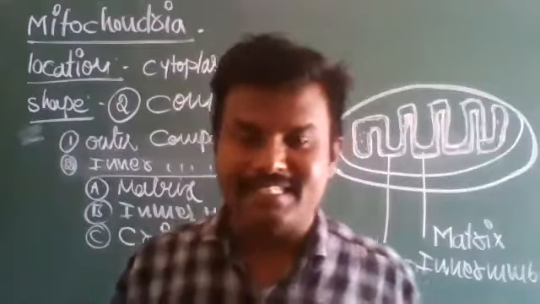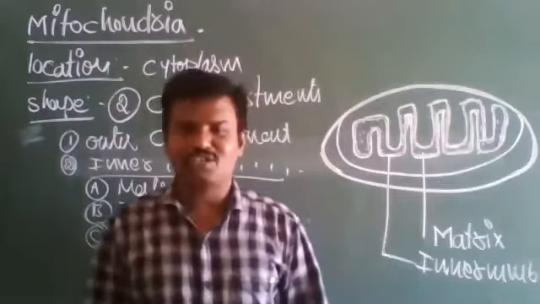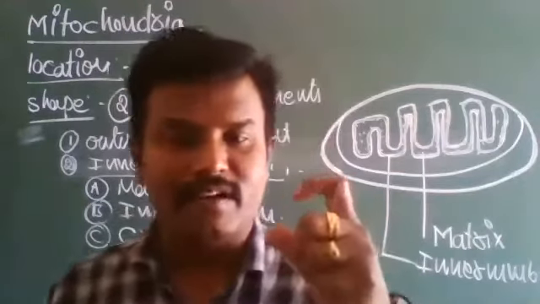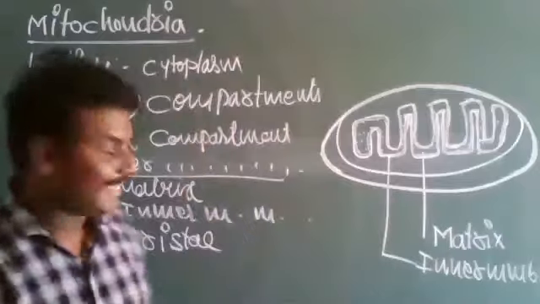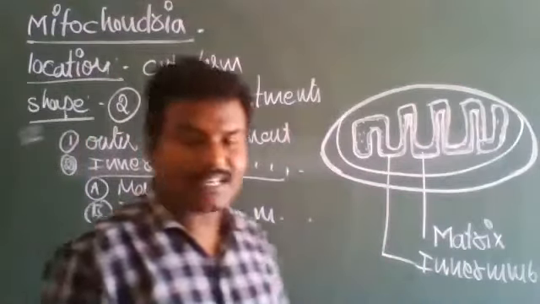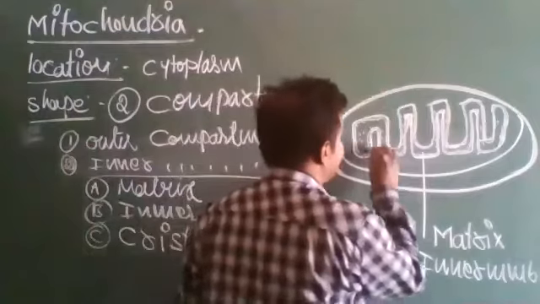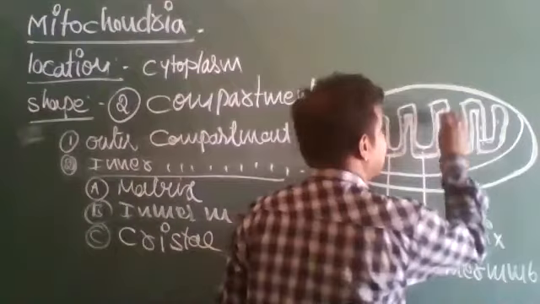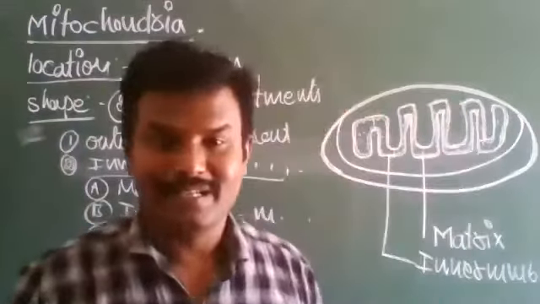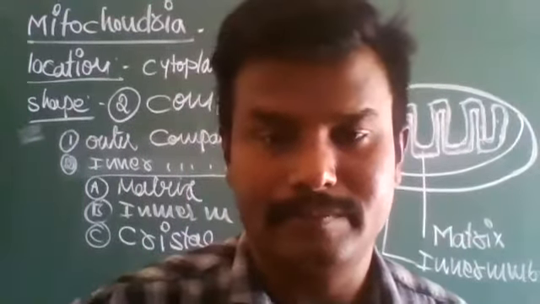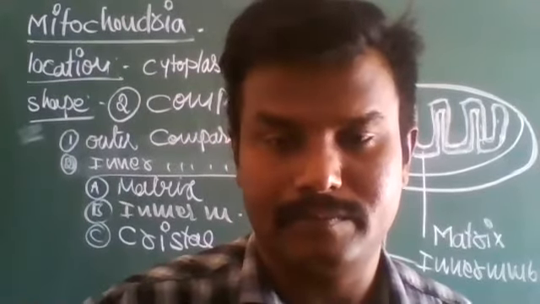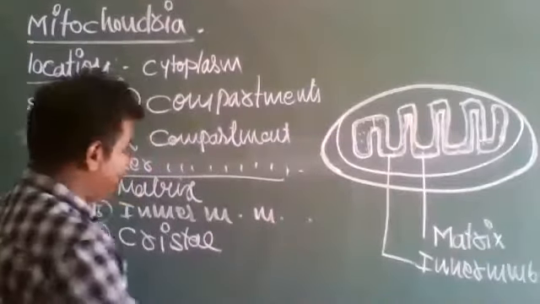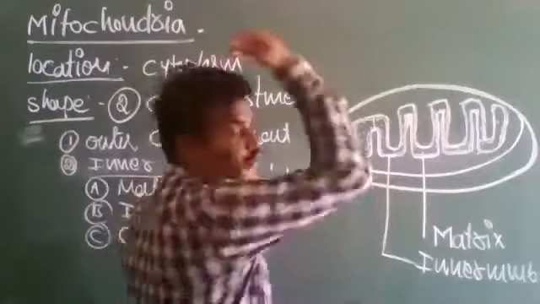The inner membrane has several projections, which are nothing but folds. Those folds are called cristae. The cristae are projected into the matrix, meaning connected to the matrix.